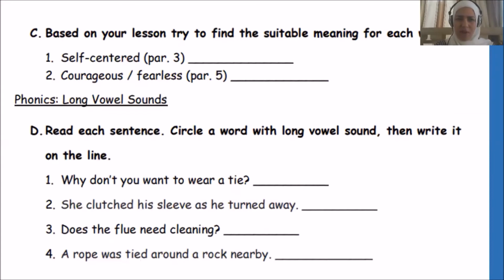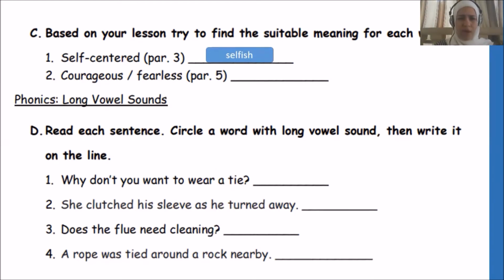Based on your lesson, try to find the suitable meaning for each word. Here you have to use the context clues as usual. Okay. Number one, self-centered in paragraph 3. There is a word in paragraph 3 that means self-centered. Self-centered, everything is centered on yourself. Okay. So the word that means self-centered is selfish.